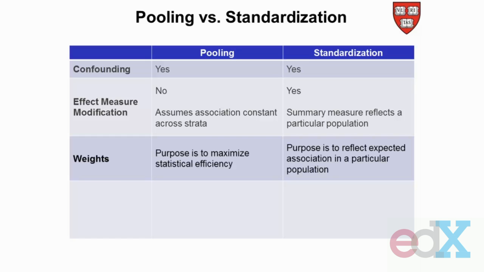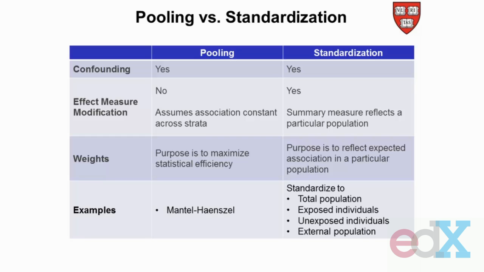When it comes to how we take into account these different subgroups, a pooled estimate is simply weighting the different strata to get the most precise estimate to maximize statistical efficiency. On the other hand, for standardization, our weights are chosen to reflect a particular subgroup of the population. And we'll see that in a moment when we start doing the calculations in Stata. And finally, in terms of different examples, one way of doing a pooled estimate was our Mantel-Haenszel estimator, and one way of doing standardization could be to standardize to the total population. Another option was to standardize to exposed individuals. Another was to unexposed individuals. And we could also standardize to a different external population.